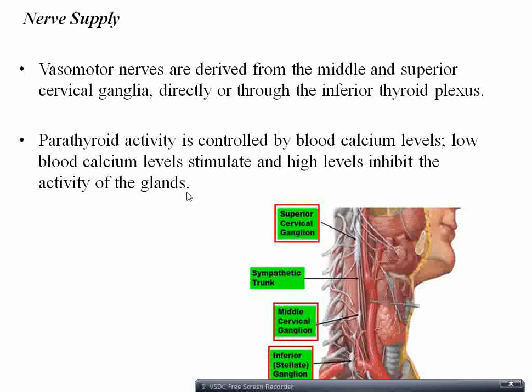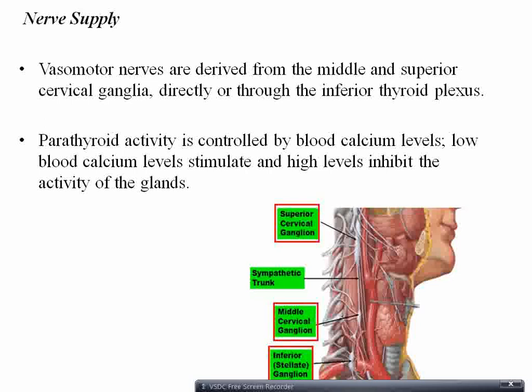So I said this is an endocrine gland. Endocrine glands are usually controlled by the blood level of, here it is calcium. So nerves do not have much role in activity of the endocrine gland.